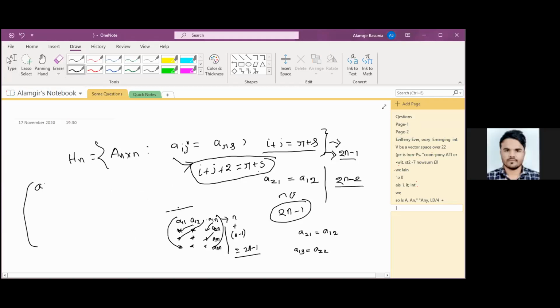Sir, n square minus n plus 1. n square minus n plus 1. Yes, okay, we are checking this one. What should be the right answer?